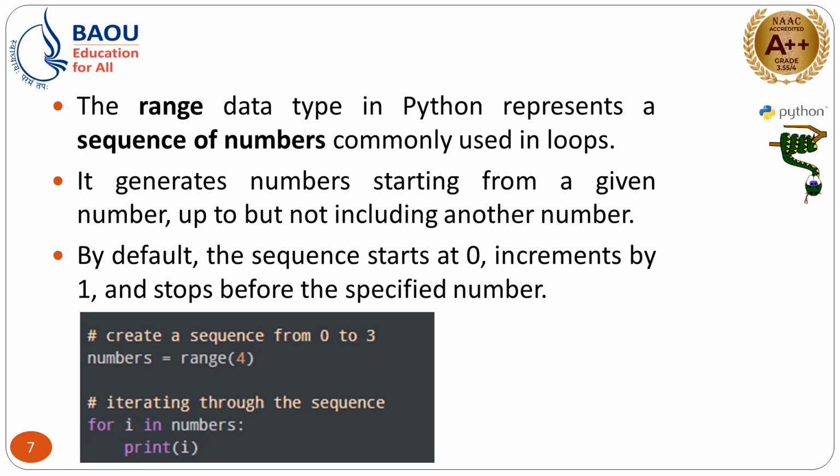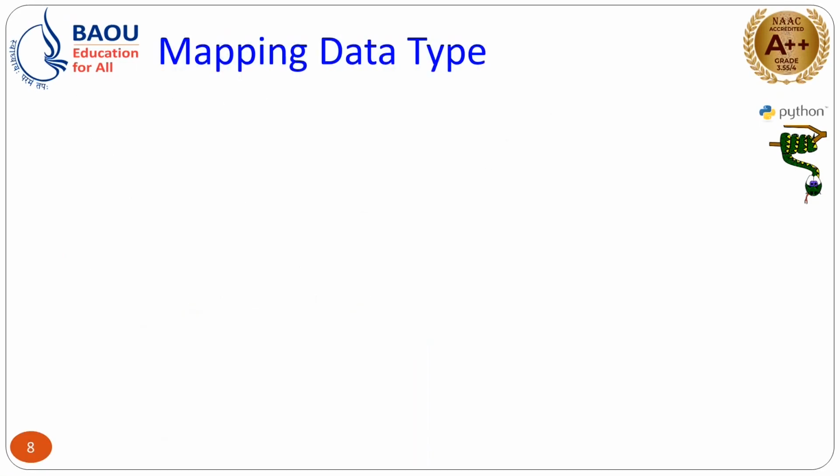So the main application of range is using it in a loop. So for i in numbers, here a for loop is used, and print i. So it will print the values 0, 1, 2 and 3, right. So this way you can use the range.